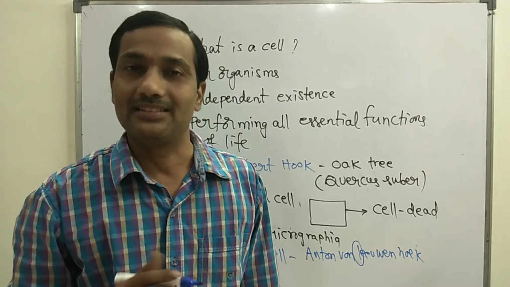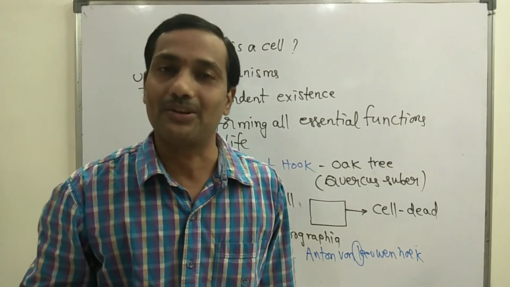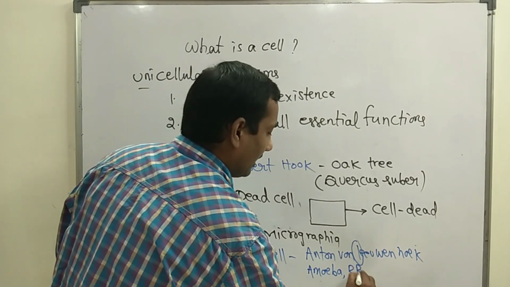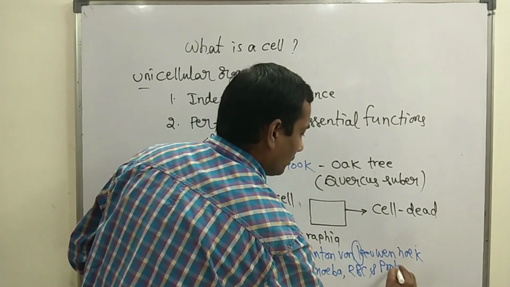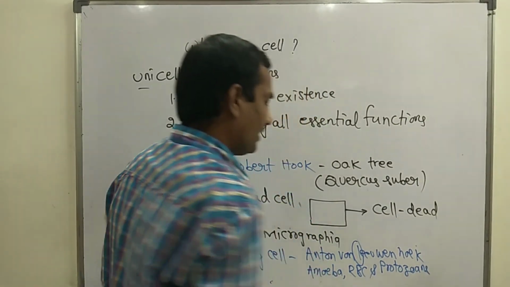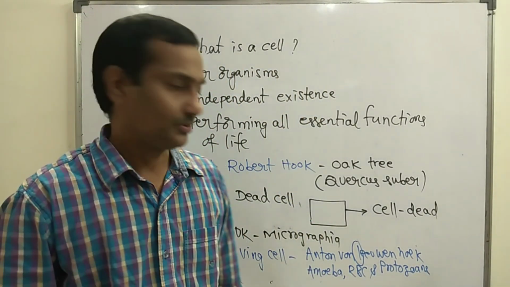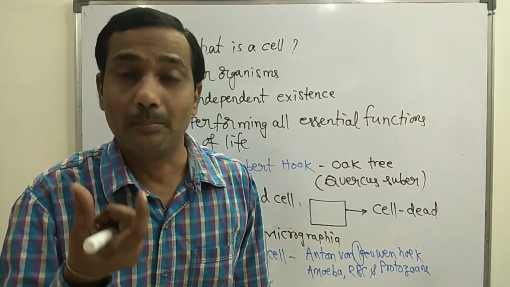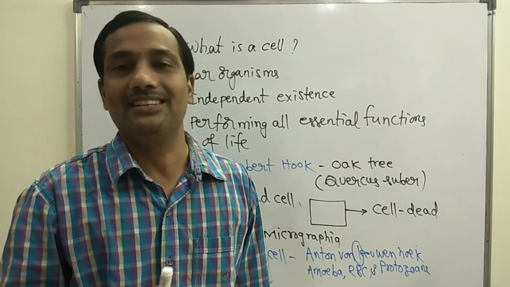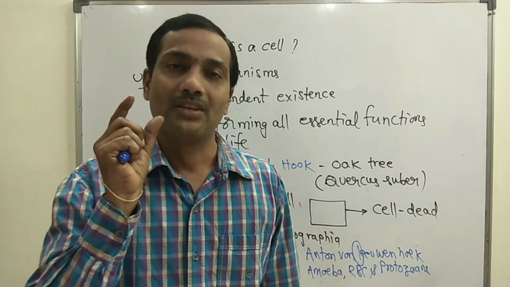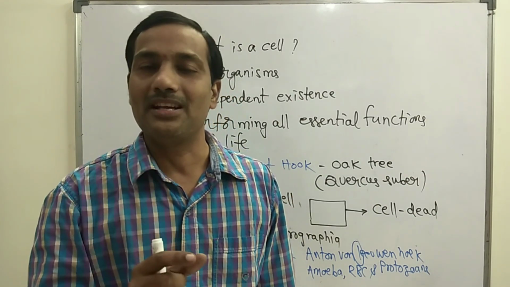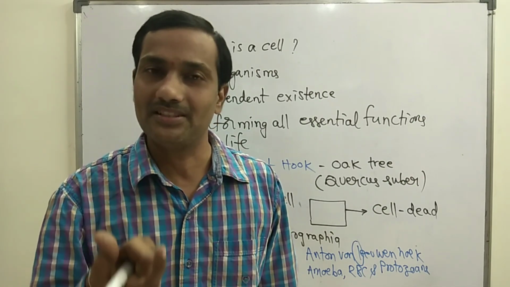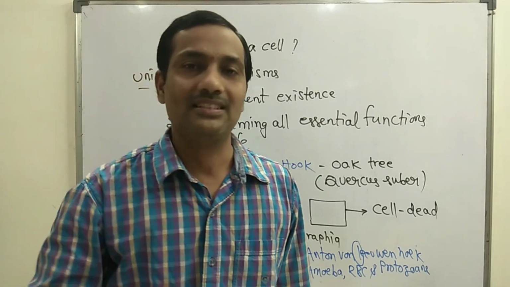But here one doubt will arise: sir, what type of living cells did he observe under the microscope? He observed amoeba, then RBC cells and various protozoans, many protozoans identified under the microscope, that is living cells. Next doubt: sir, how can I say that it is a living cell? The living cell consists of cytoplasm. Within the cell, cytoplasm will be there, where all metabolic activities occur. So based on the presence of cytoplasm, you can say confidently that it is a living cell.